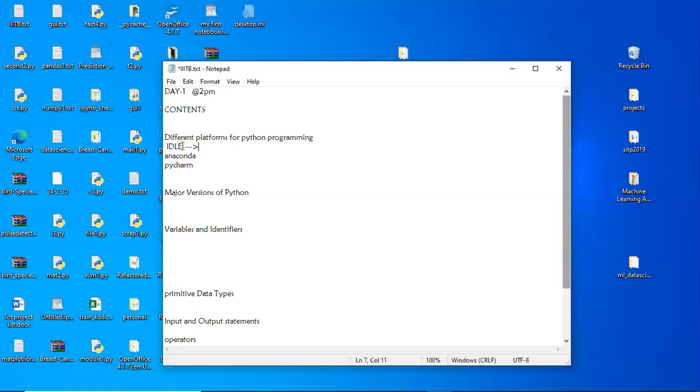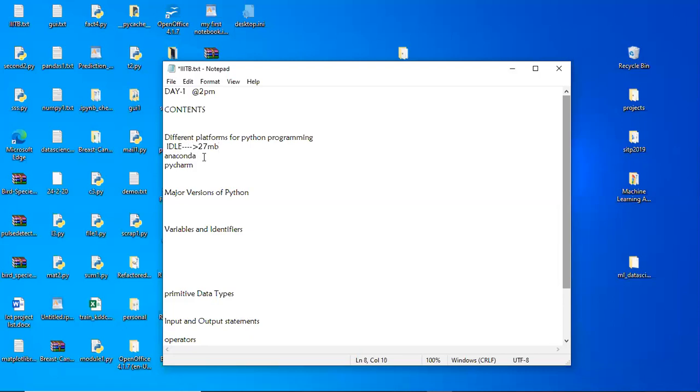It is a very lightweight application. It has a very small size, so you can use this application very conveniently. If you want to do basic Python programming, it is better to go with this IDLE only. It is the easiest platform, which is just 27 to 30 MB in size. It is a very lightweight application for Python programming.